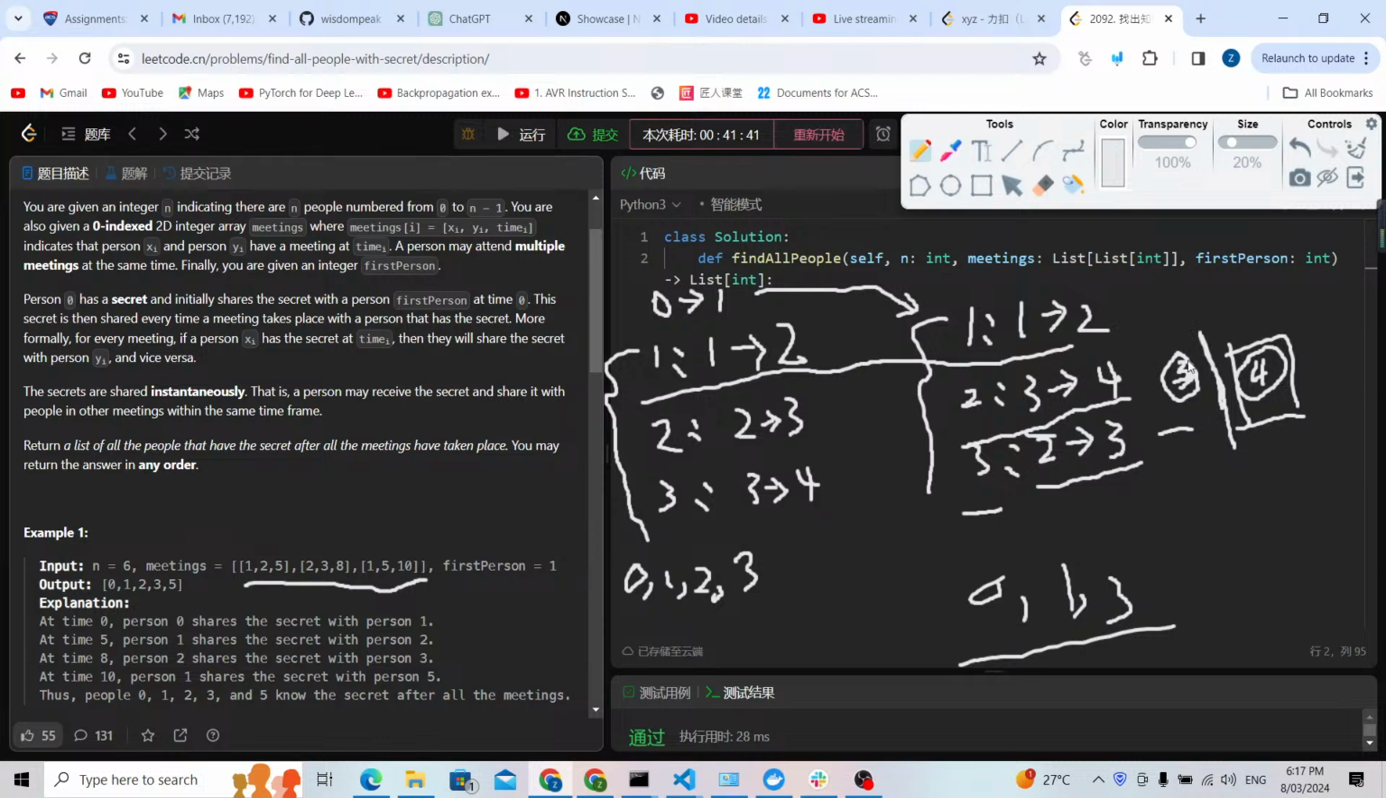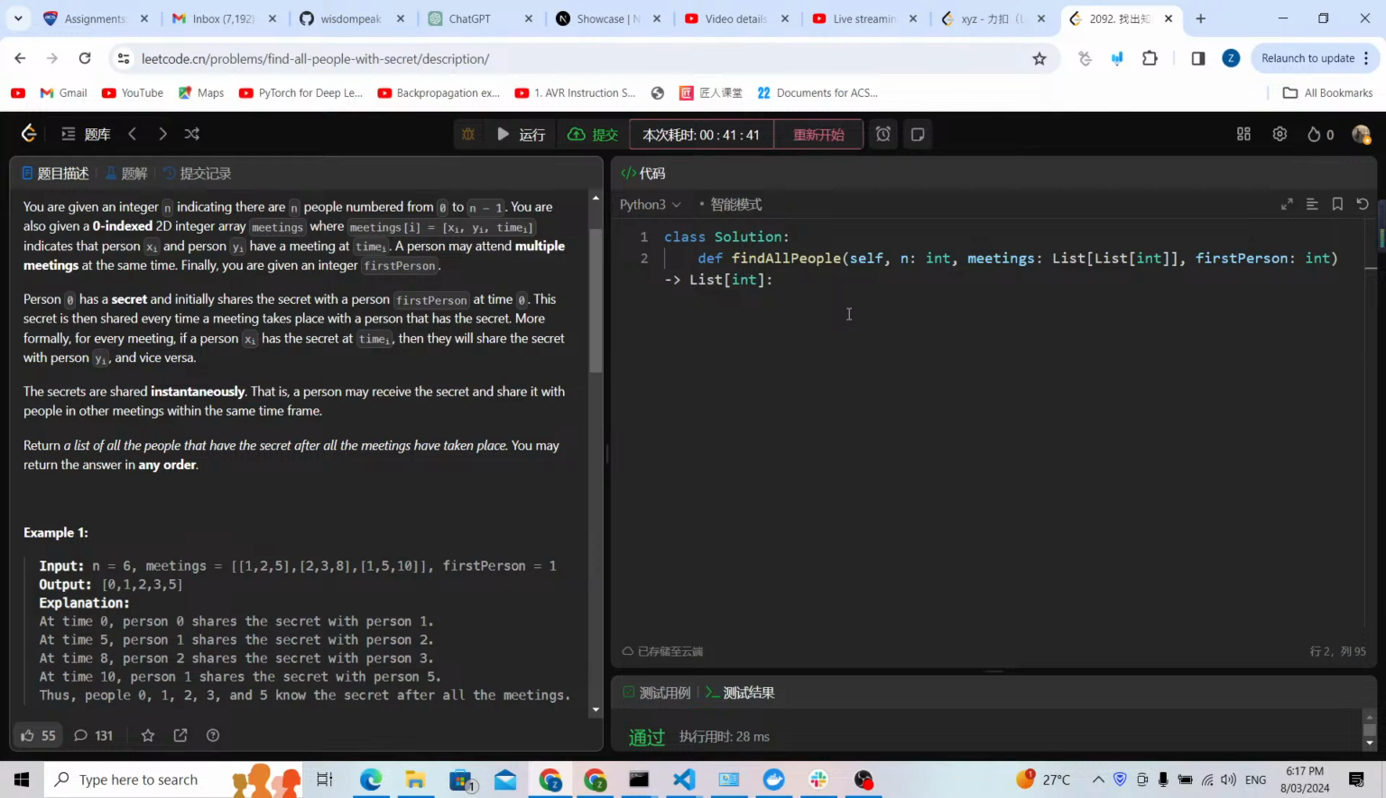Before it is connected, we will just disconnect. Then we will get the result from 0 to 1 and 3, but except 2. Now let's go to the code editor to finish the coding.